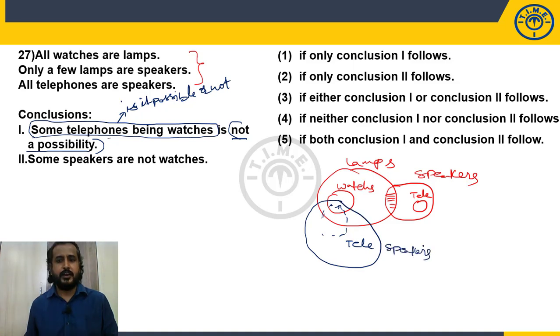Tell me. Cross check it if you want. All watches are lamps. Yes, all watches are lamps. Second statement, only a few lamps are speakers. Yes, still only this part of the lamps are speakers. It means some part of lamps are outside the speakers, so no issue in that.